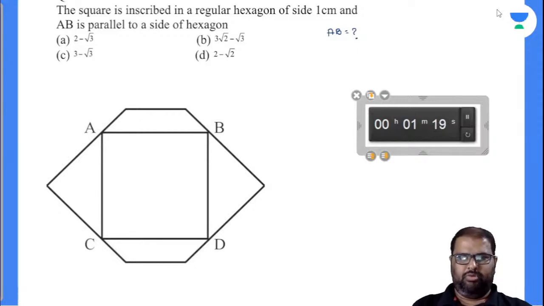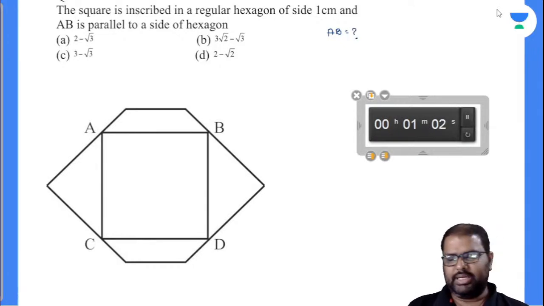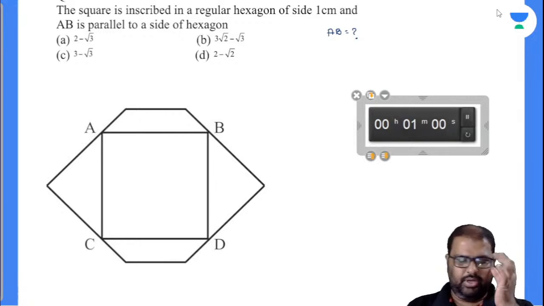One minute more. A square is inscribed in a regular hexagon of side 1 centimeter. And AB is parallel to a side of hexagon. Okay, fine. We can do this.